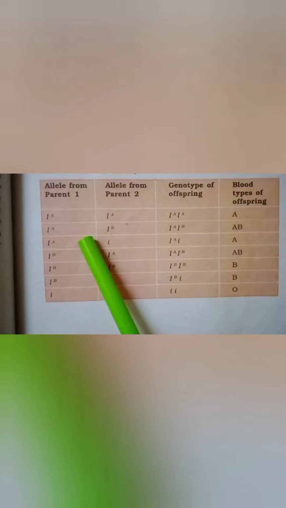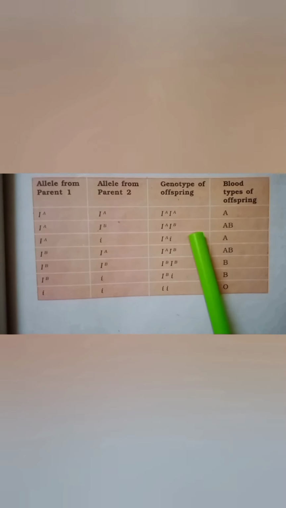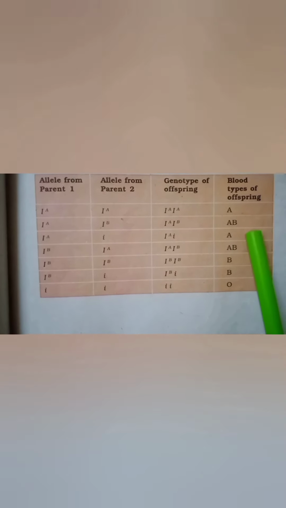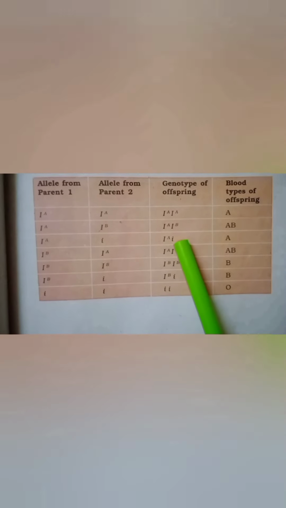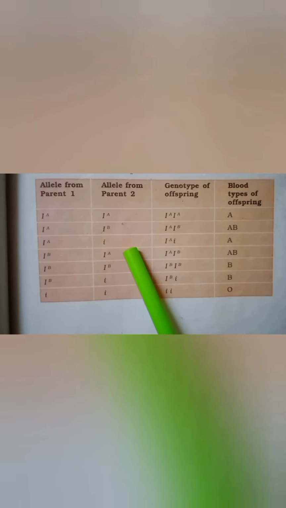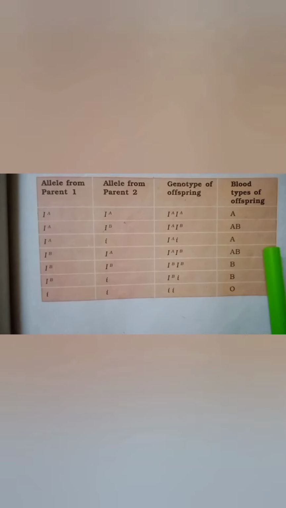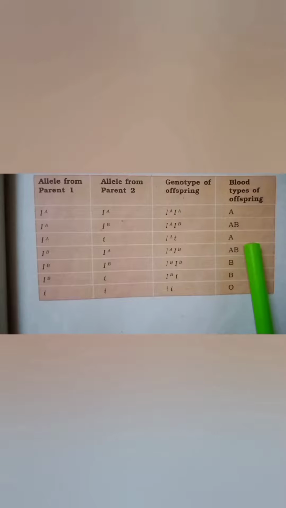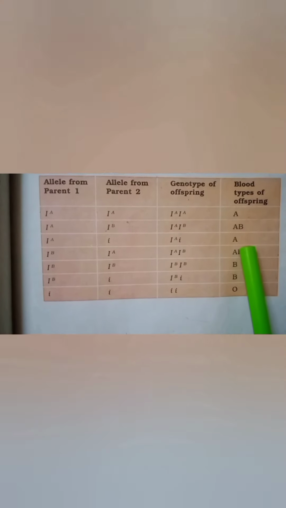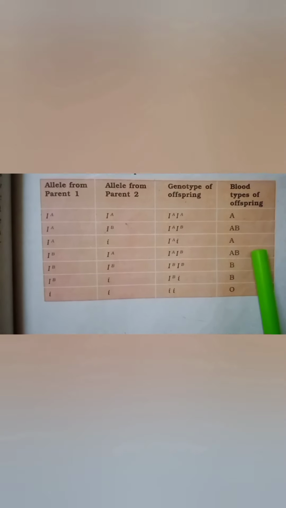Now when the allele from parent 1 is IA and from parent 2 is small i, then the genotype of the child will be IA i, and the blood type will be A, because IA is dominant over small i. When the allele from parent 1 is IB and from parent 2 is IA, then the genotype will be IA IB, and the blood type is AB. As this is codominance, this resembles both the parents.